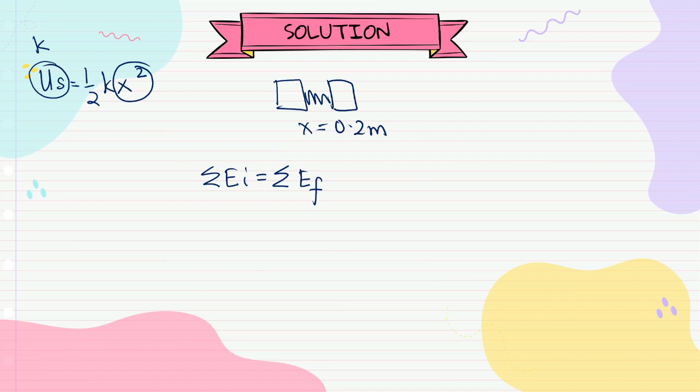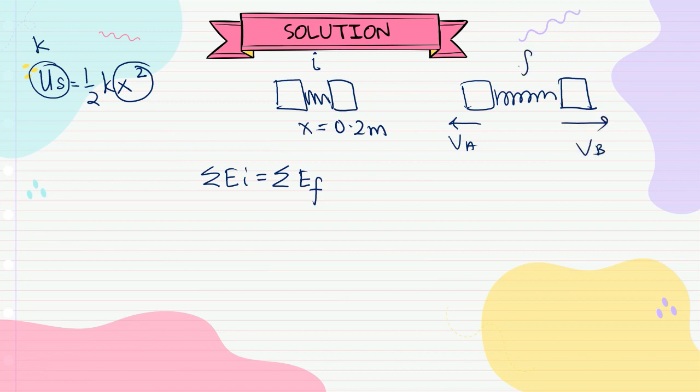This is the initial position. Initially, the spring is compressed at 0.2 meter, but both objects are at rest. After it is released, the spring is no longer in contact with the objects, but the objects move, VA to the left and VB to the right.